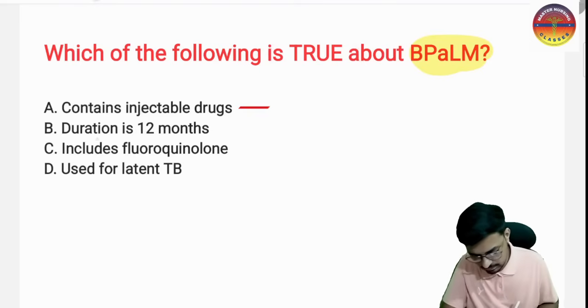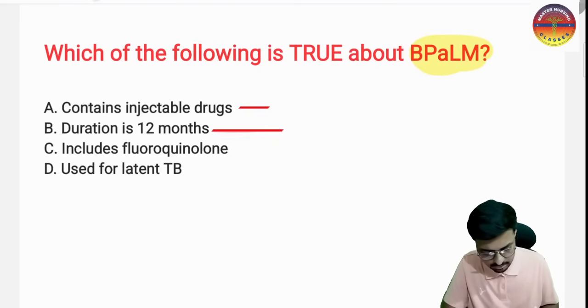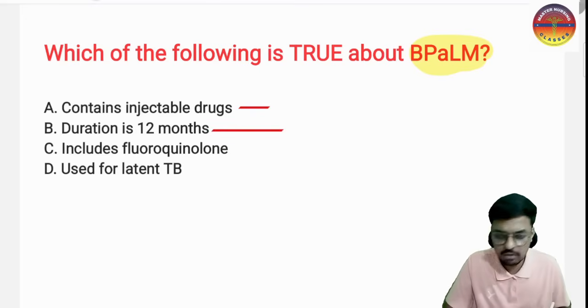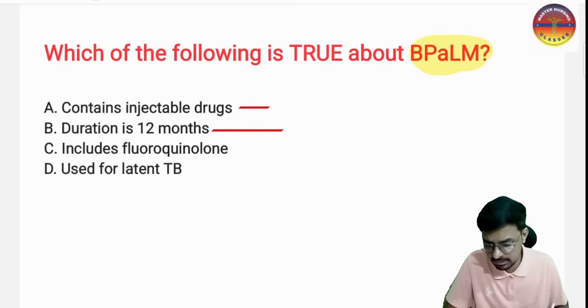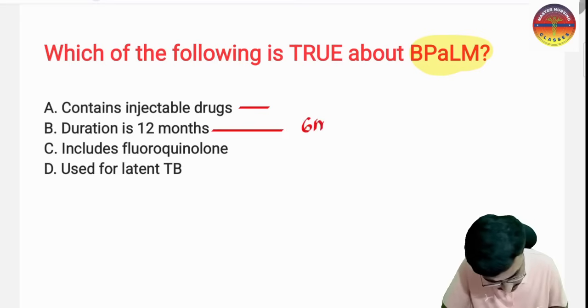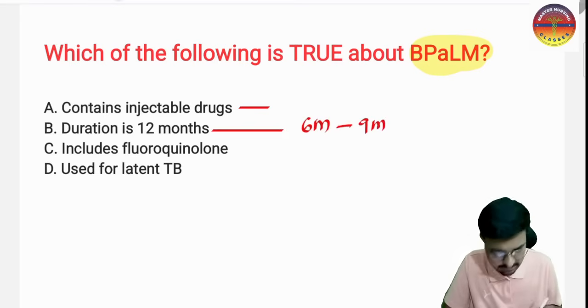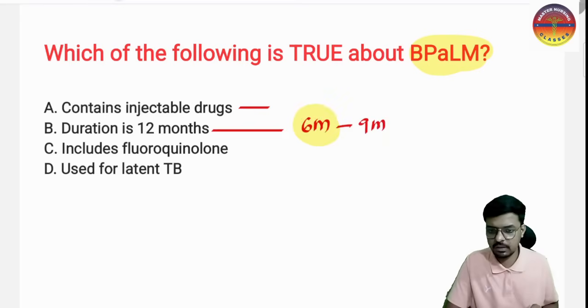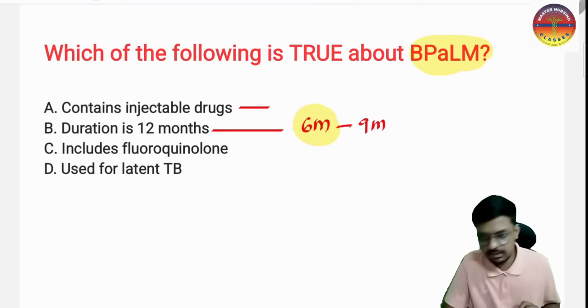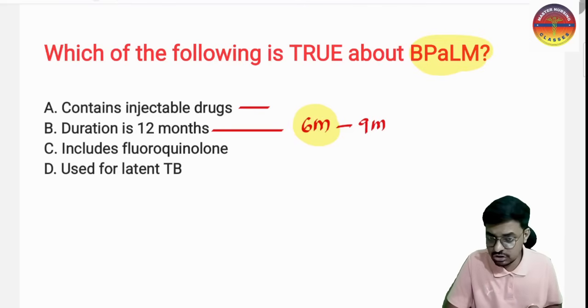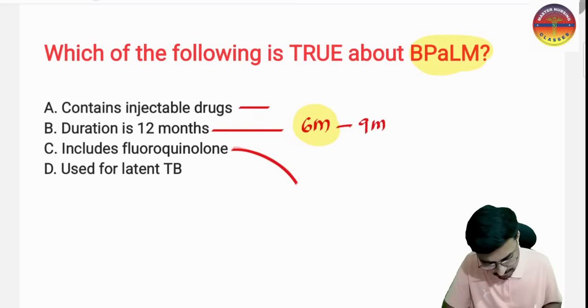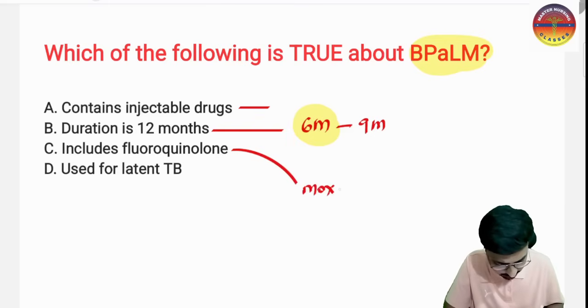Option B: the duration is 12 months. But the BPaLM regimen duration for drug-resistant TB is not 12 months. Remember, it is only 6 to 9 months, so the single best answer is 6 months. The next option: which includes fluoroquinolones. Yes. Which fluoroquinolone is there, sir? That is moxifloxacin.